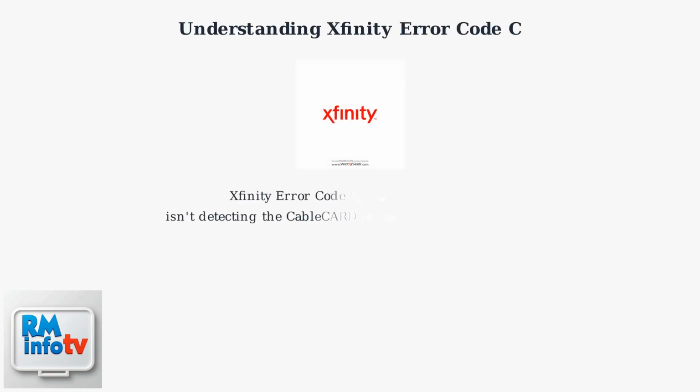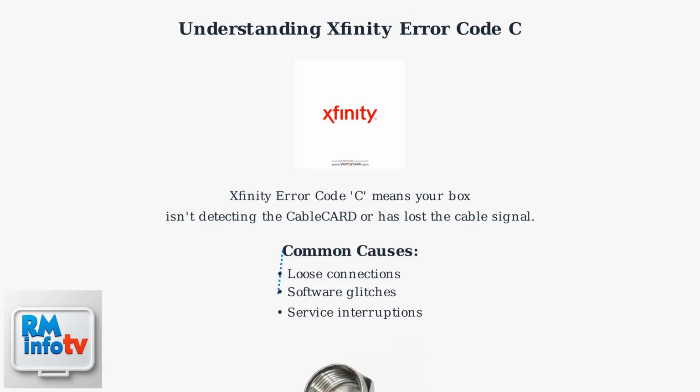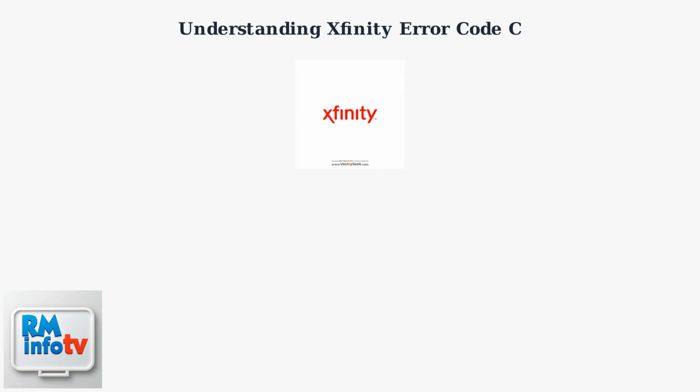Xfinity Error Code C means your box isn't detecting the cable card or has lost the cable signal. This often stems from loose connections, software glitches, or service interruptions. As of December 2025, it remains a common issue, particularly in areas with older cable infrastructure. Recent Xfinity updates include improved diagnostic tools in their app, which can suggest fixes like cable checks or signal refreshes.